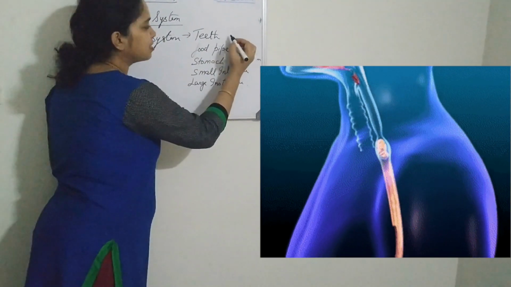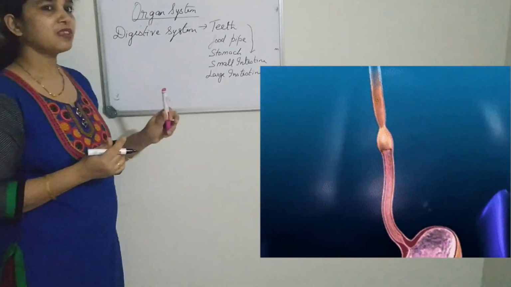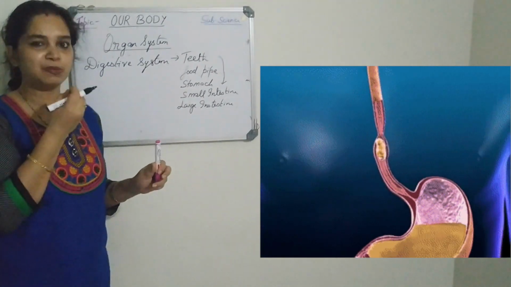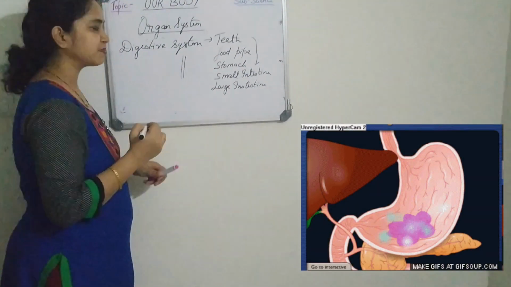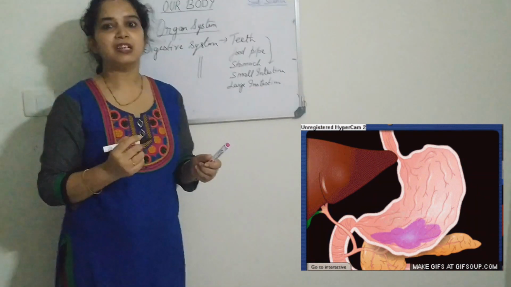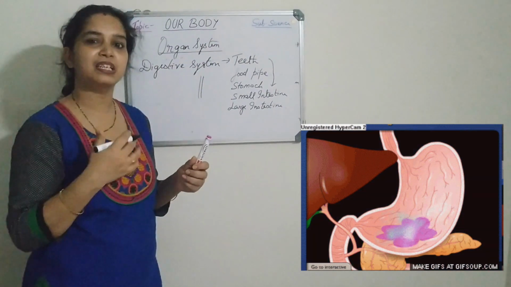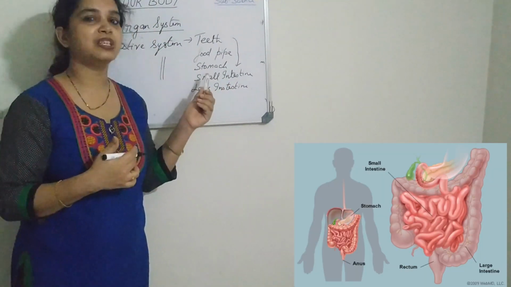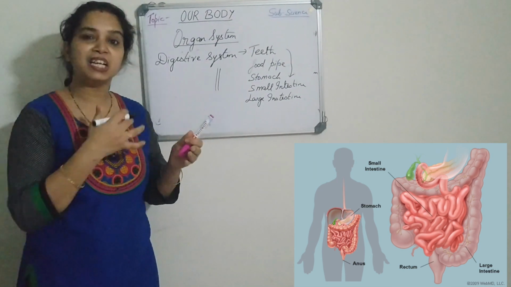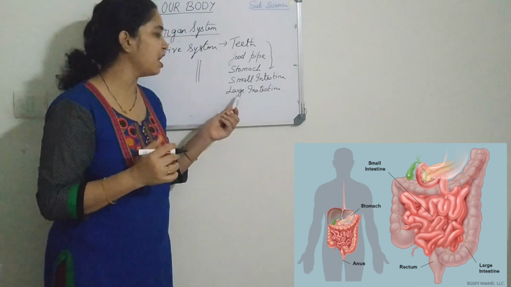Now this goes through the food pipe to the stomach. The food goes from the mouth to the stomach through the food pipe. And in the stomach, several digestive juices are there. They act upon it and further it is digested in the stomach. After the stomach, it goes to the small intestine. It is a very highly coiled structure and it is enclosed by the large intestine.